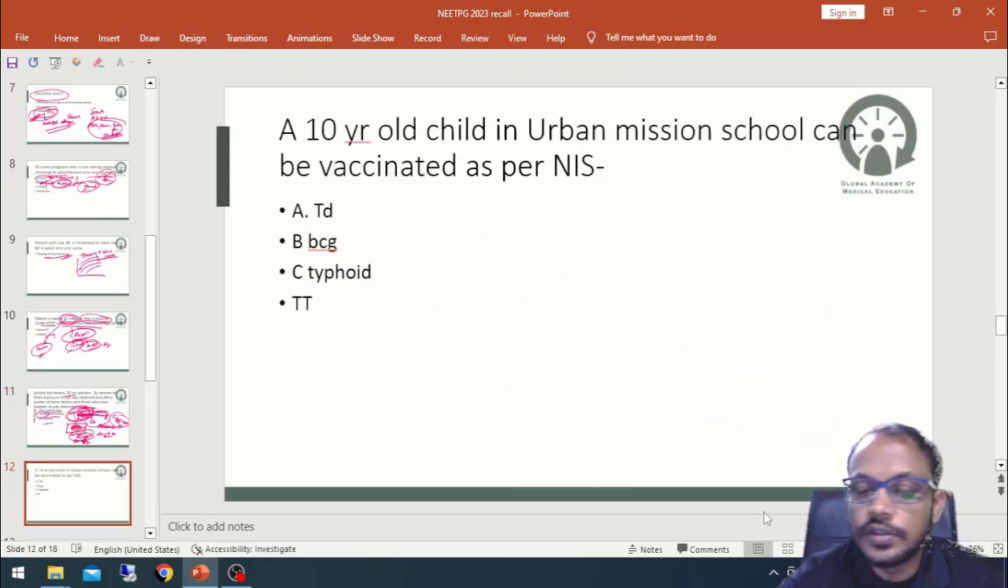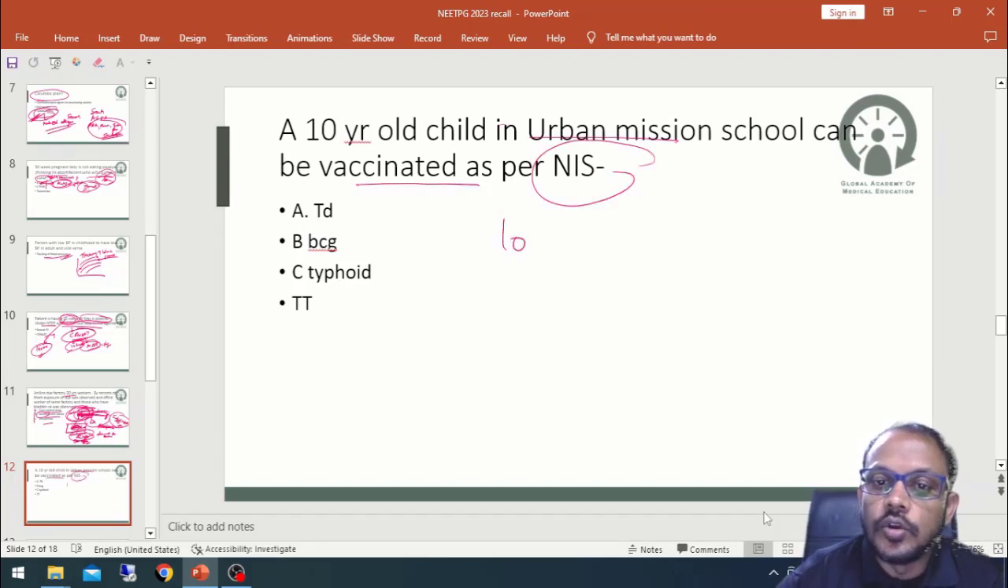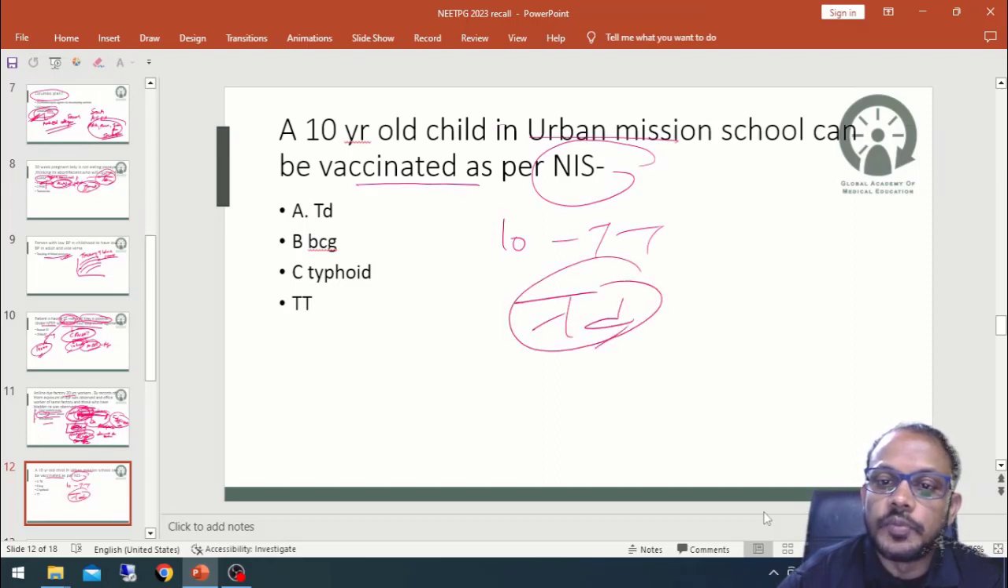Now coming to the next question, a 10-year-old child in an urban mission school, and how it can be vaccinated as per NIH. So at 10 years, earlier TT was given, now Td is given. Okay, tetanus and diphtheria low dose. This is given, this should be our answer.